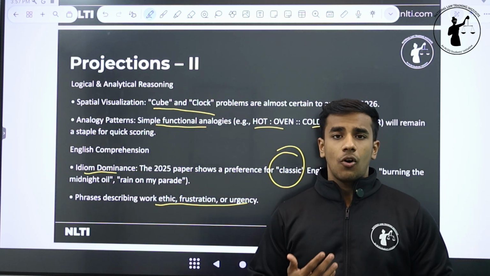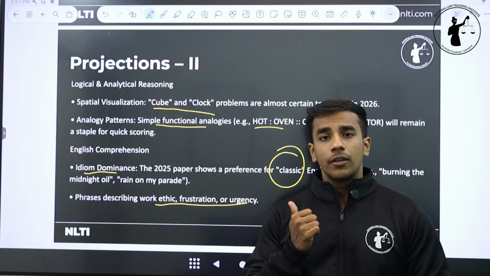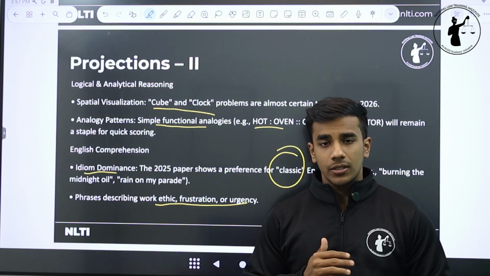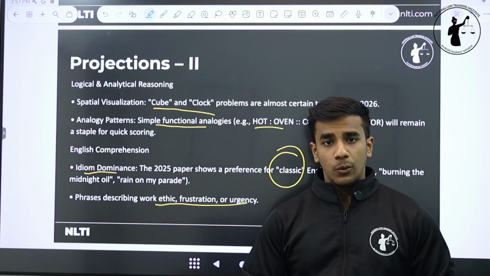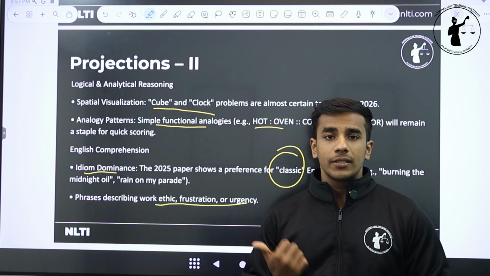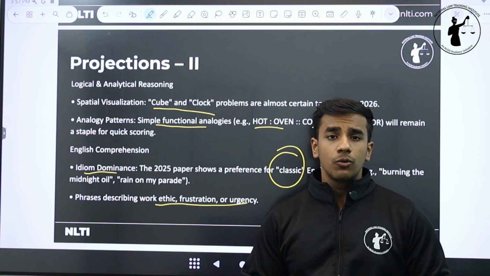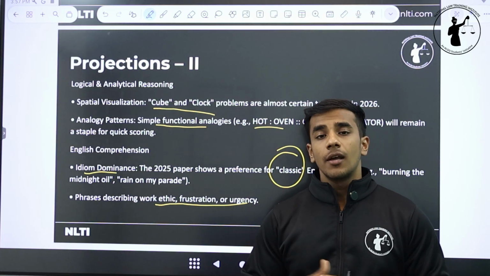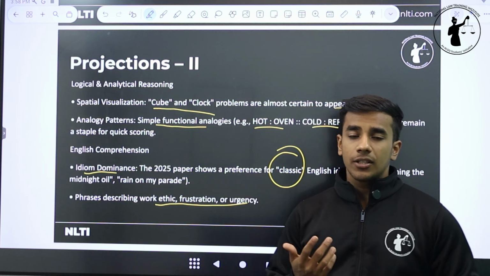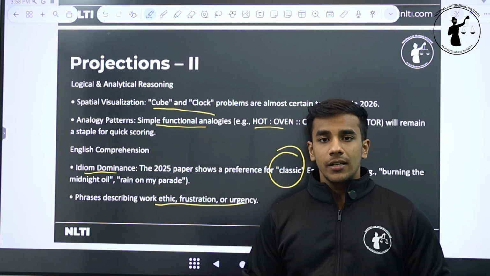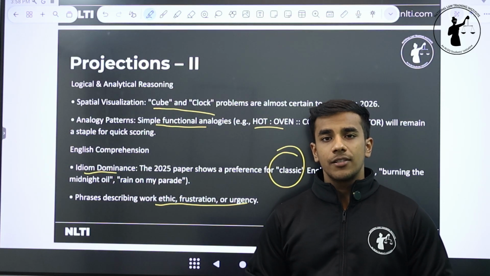So the recap or the main takeaway from this session is that focus more on Maharashtrian news, focus on culture, history, geography, because these are the questions asked in the paper. Practice a lot of principle-fact-based questions. If you come to NLTI, we do provide you MHCET mocks, MHCET previous year material for you to practice on, but principle-fact questions can be found on Google also very easily. So practice those types of questions. For English, practice reading comprehension, practice idioms, practice phrases, and for your GK section, I've already told you history, geography, etc. Logical reasoning and analytical reasoning, focus on blood relations, syllogisms, cubes, clocks and calendars, analogies, and deductive reasoning.